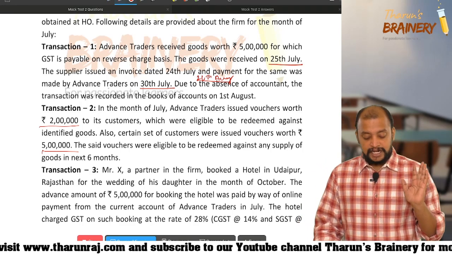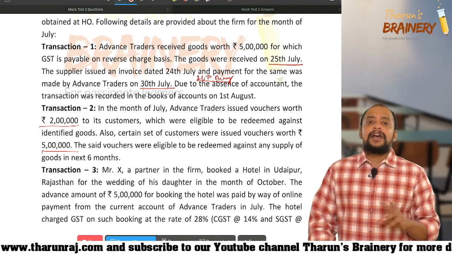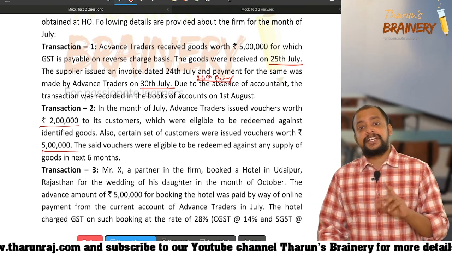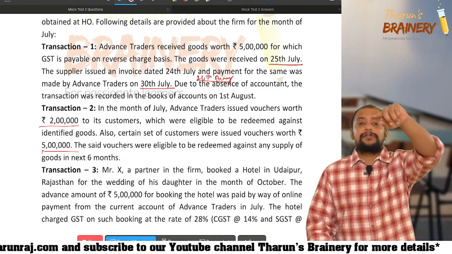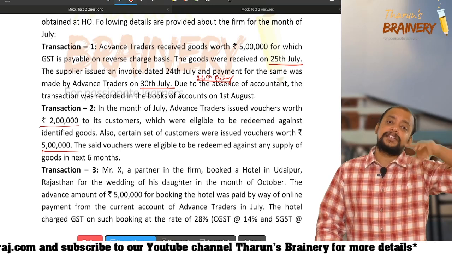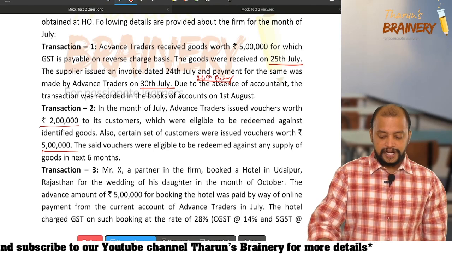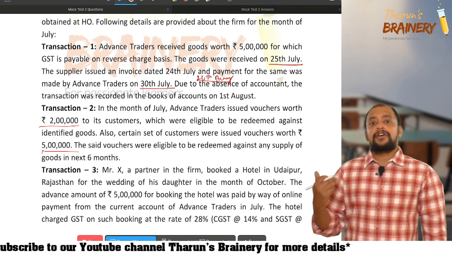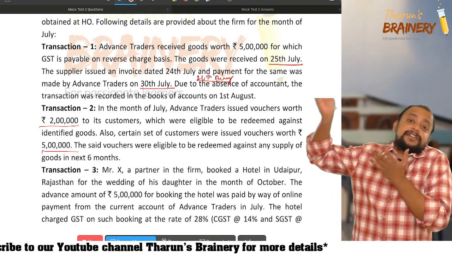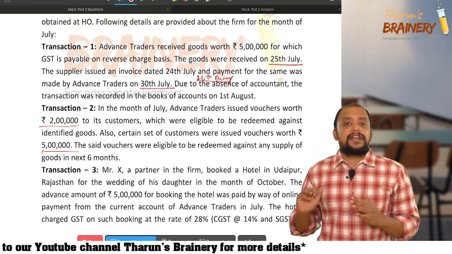What is that other liability? They have made identifiable vouchers and non-identifiable vouchers. Identifiable vouchers issued this month, that is the time of supply. So 2 lakhs of identifiable vouchers into 18%, 36,000. For non-identifiable vouchers, the time of supply arises only whenever it is redeemed, not now.